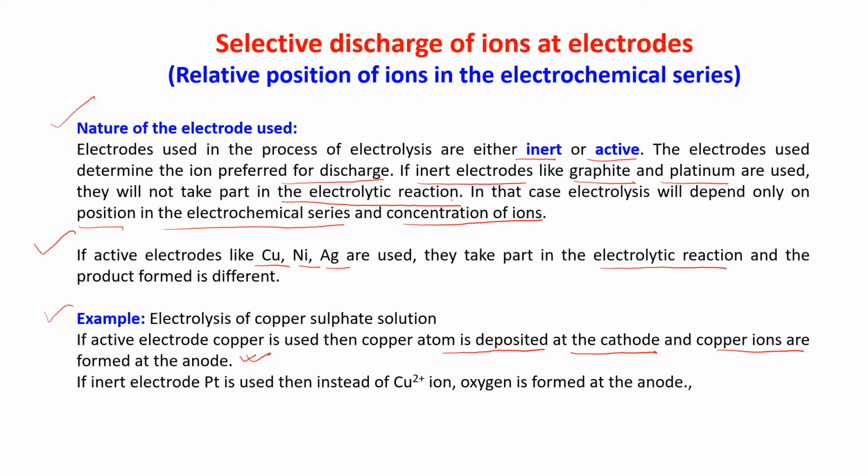Now, if inert electrode platinum is used, then instead of Cu2+ ions, oxygen is formed at the anode. Children, these are all very important and you have to learn and remember this.